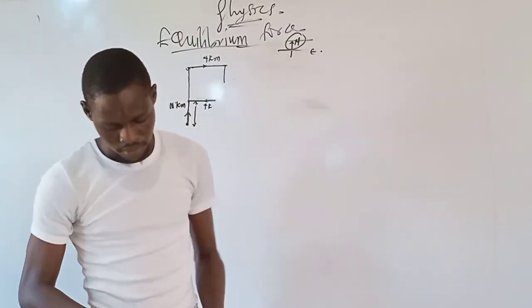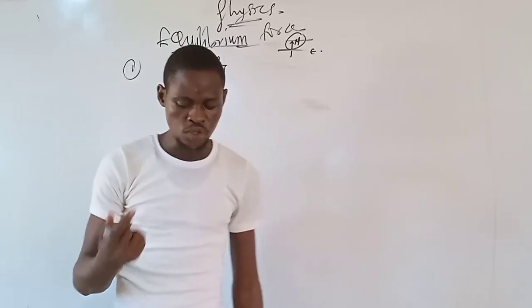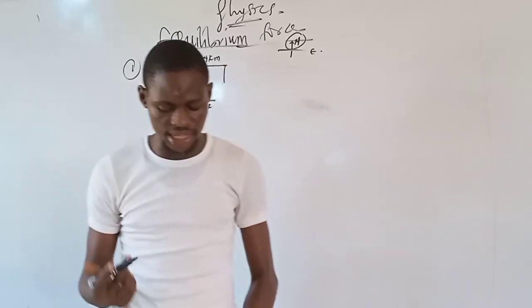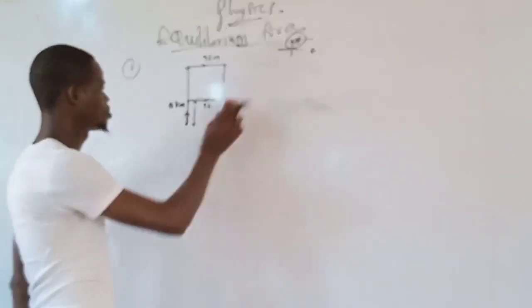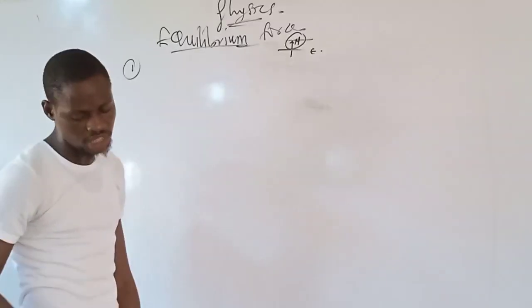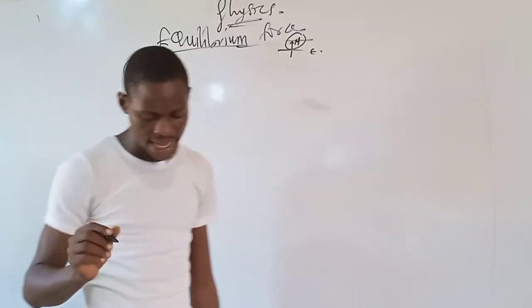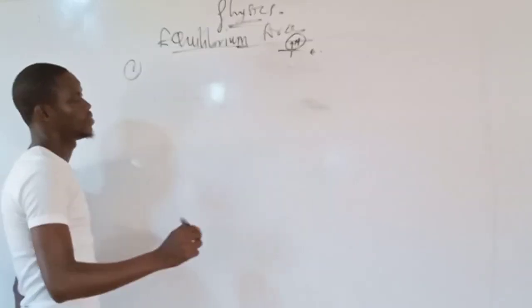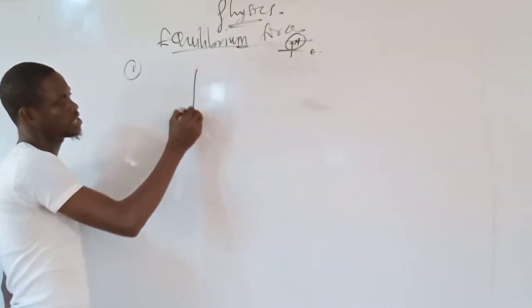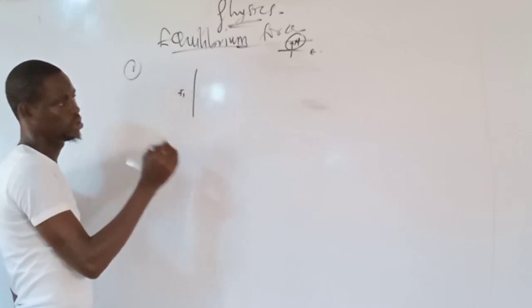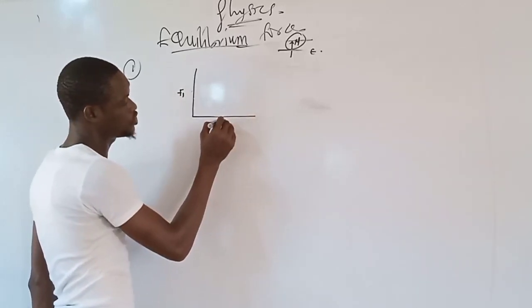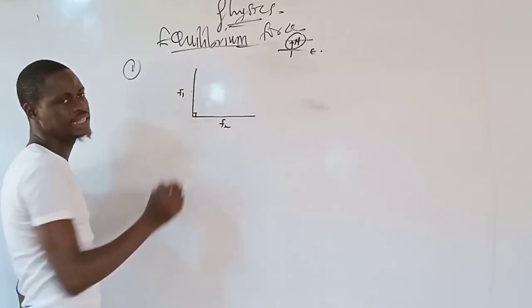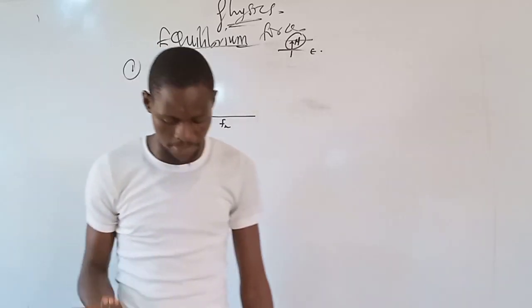Question number 2. Two forces whose resultant is 100 Newton are at right angle to each other. Now, let me assume that this is force F1, and this one is force F2. They are at an angle of 90 degrees, that is right angle to each other.